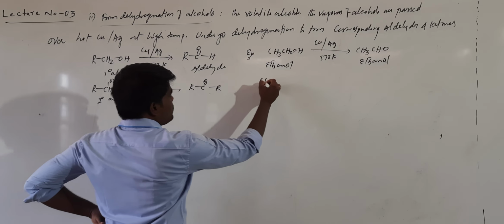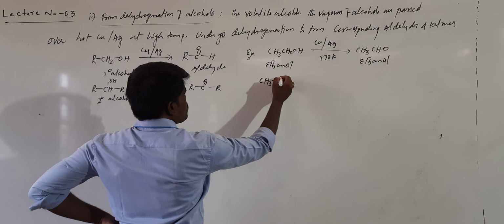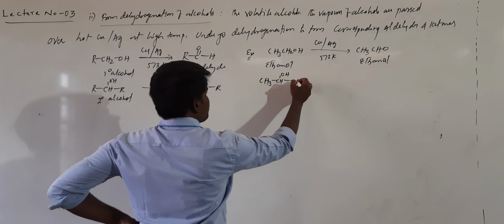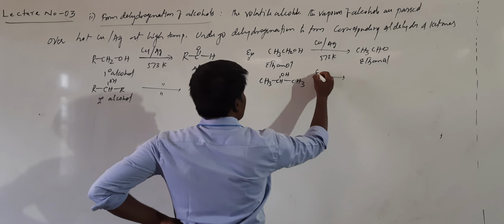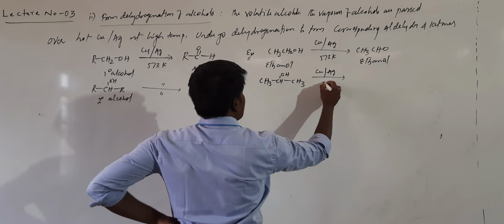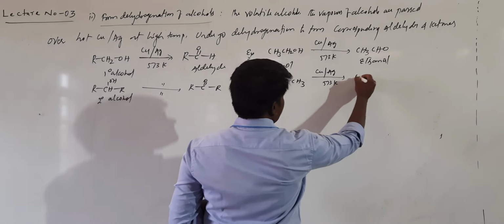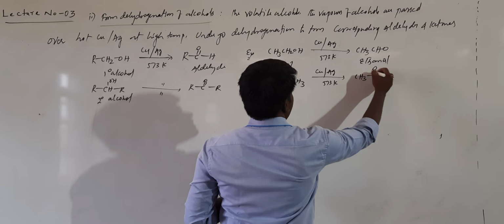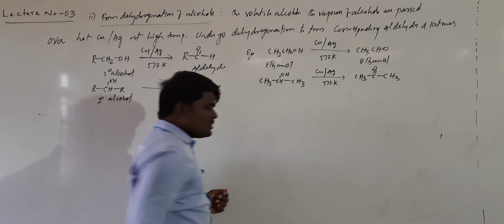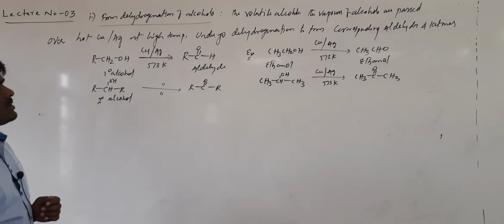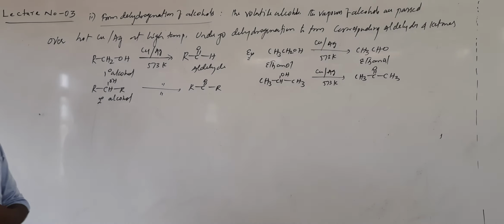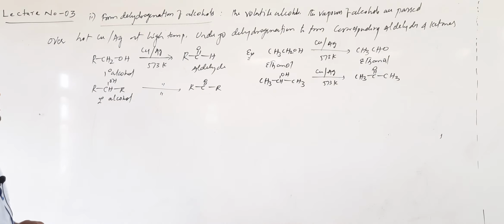For the example of ketone you can take isopropanol. If you pass the vapors of isopropanol at a temperature of 573 Kelvin, it will also be oxidized to acetone. This is the second method of preparation of aldehydes and ketones from the alcohols.